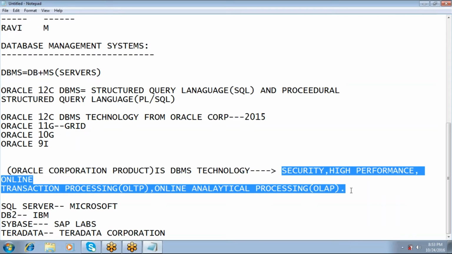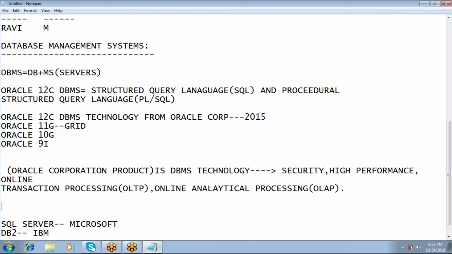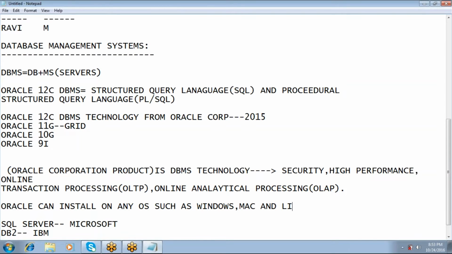So here I am giving a statement: Oracle can be installed on any operating system, that is called OS, such as Windows, Mac and Linux, etc.